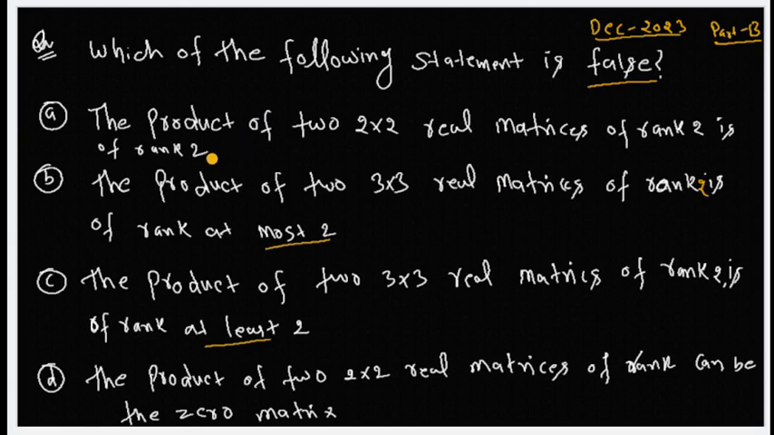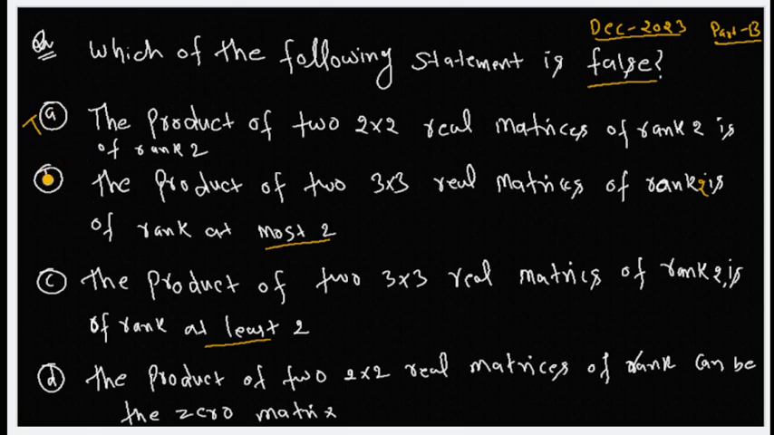So it means the determinant of A is not equal to 0, and the determinant of B is not equal to 0. It means the determinant of AB is not equal to 0, so the rank of the product of A and B is again 2. So the first statement is true. But we need to find the false statement, so this is not our option.